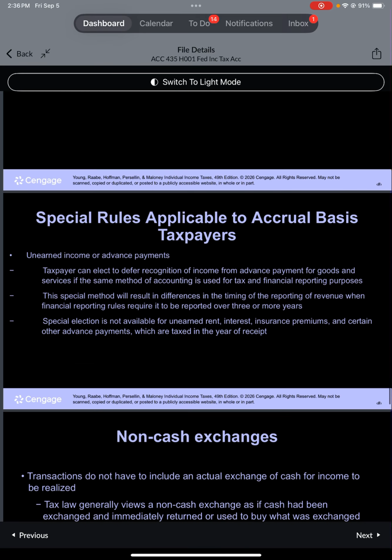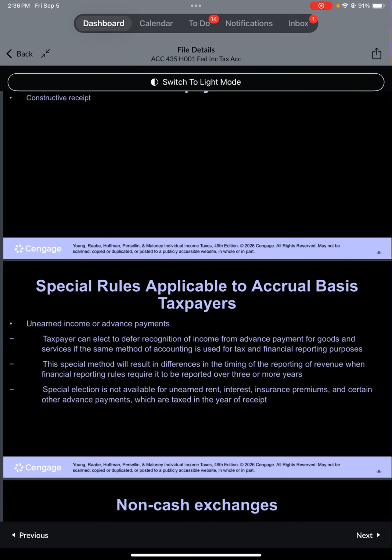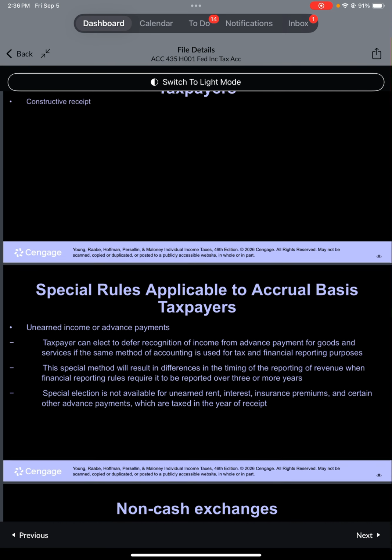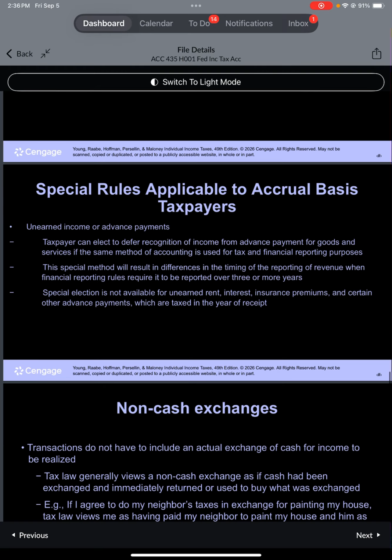Special rules for cash basis taxpayers. Constructive receipt: income is recognized when available without restriction. Special rules for accrual basis taxpayers. Unearned income or advance payments may defer recognition if the same method is used for tax and financial reporting. This creates timing differences when financial reporting requires multi-year recognition, not available for rent, interest, insurance premiums, and some other advance payments.